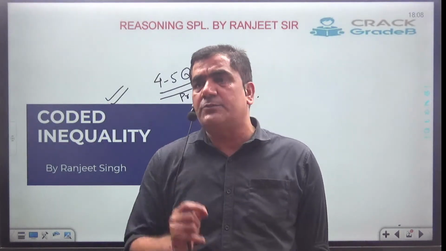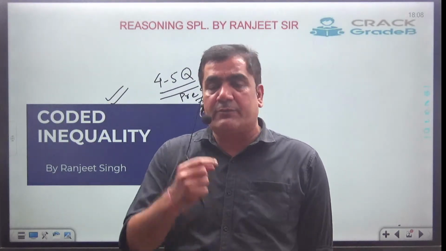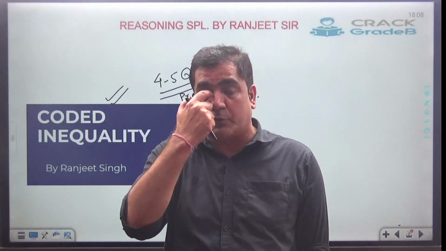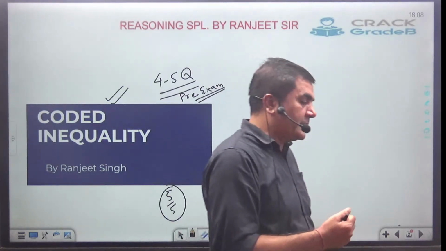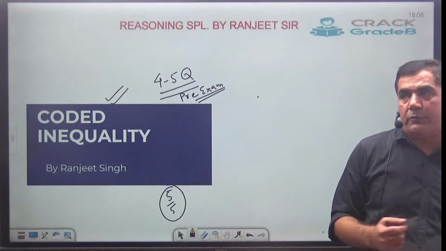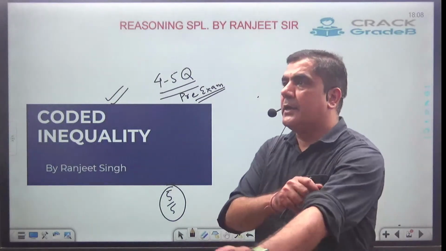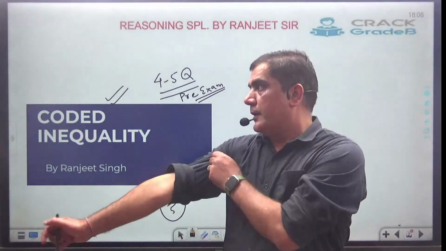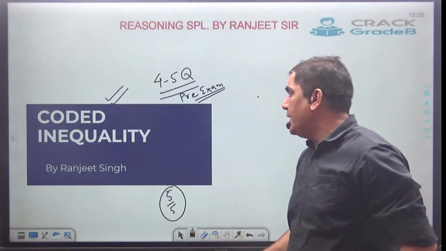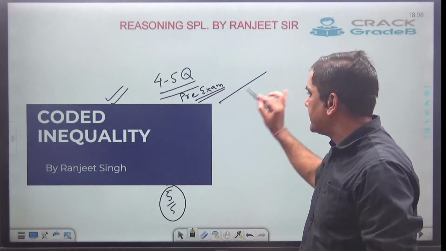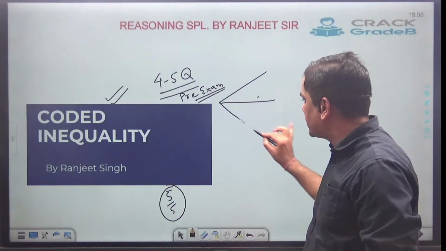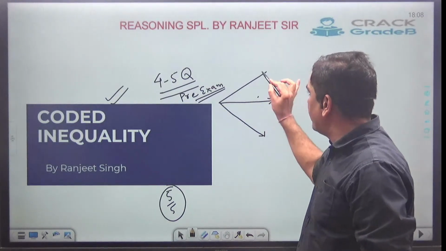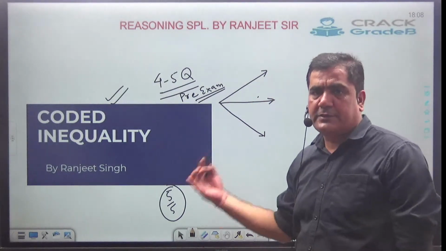Okay, in every class we have to understand a new concept, and thereafter we have to go for the number of questions. So in today's class we are going to go for coded inequalities. Clear? Now, in any of your banking examinations, 3 types of questions are going to be asked from this topic. The examiner will ask 3 types of questions from this topic.